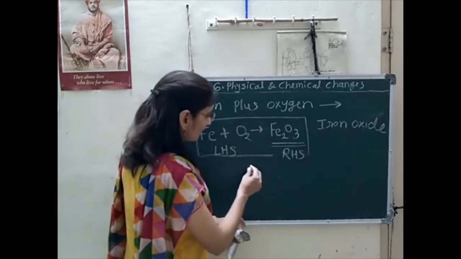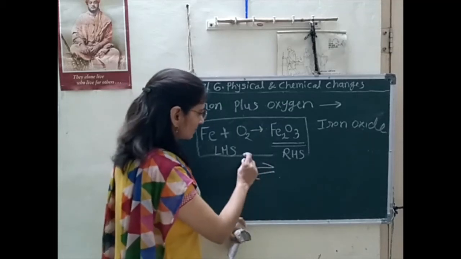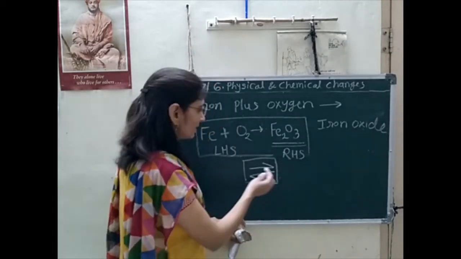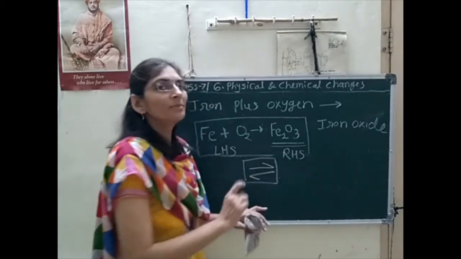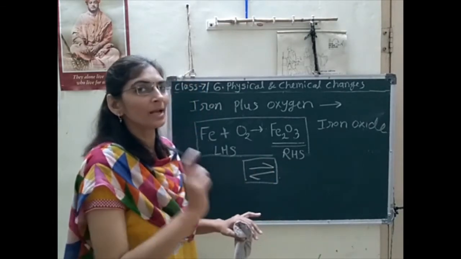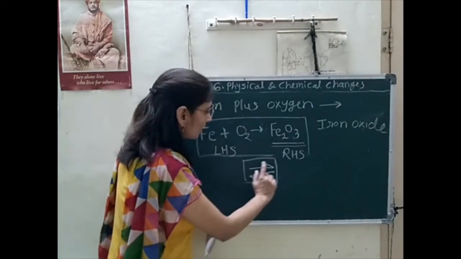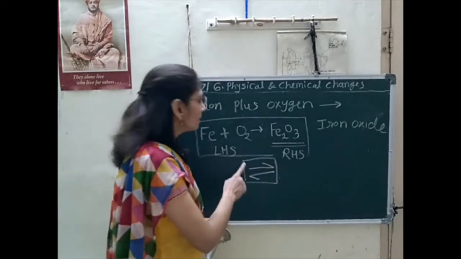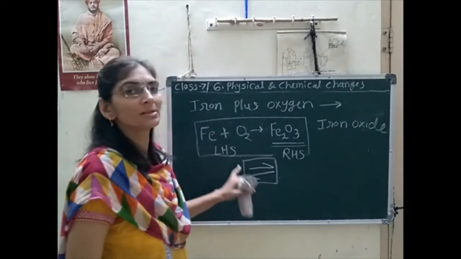If the reaction is reversible, we can show it in this manner. Yes, this is the sign of a reversible reaction. Means the arrow is at both sides here. Some reactions are reversible, and in that case we have to give the arrow in this manner. This is the reversible sign. This is the sign of the reversible arrow.